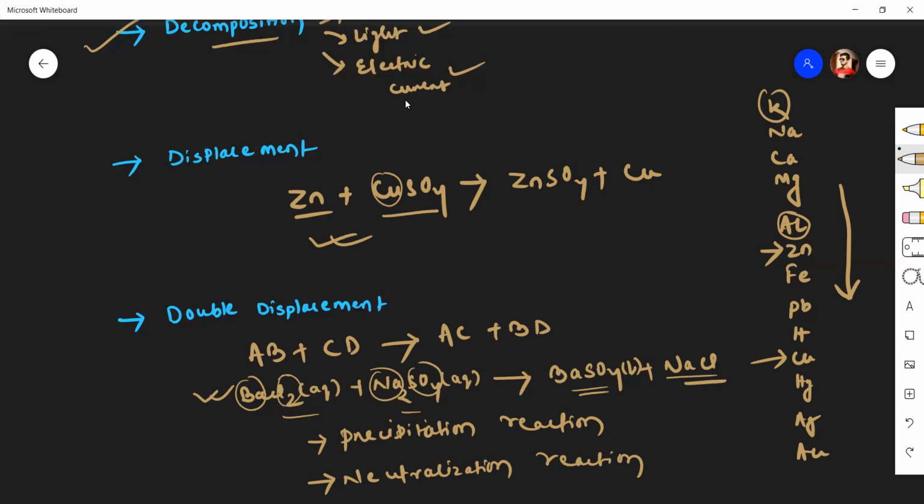Precipitation reaction means when a precipitate is formed when the mutual exchange of ions takes place. Neutralization reaction is when acid reacts with base and the mutual exchange of ions takes place, and new substances are formed, salt and water. These types of reactions are called neutralization reaction. Both are types of double displacement reaction.